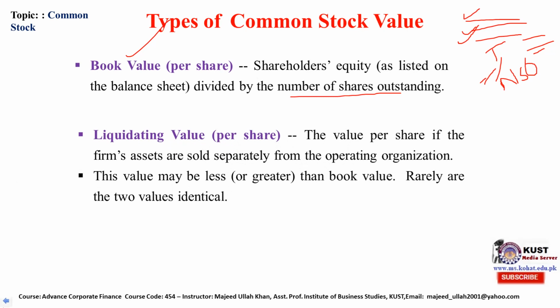Liquidation value. If the firm's assets are sold separately from the operating organization, if the company ceases to exist, becomes no more a going concern entity, then in this case when the assets are sold and the total amount has been calculated and then divided by the number of shares, it's called liquidating value. This value may be less or greater than the book value. Rarely these two values become identical.